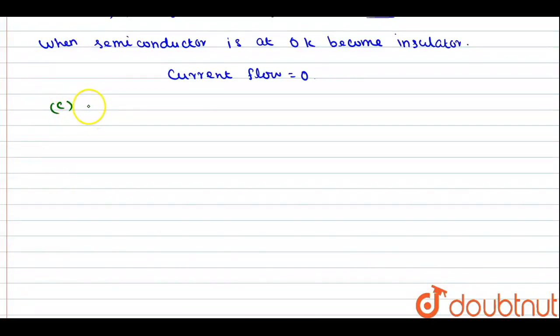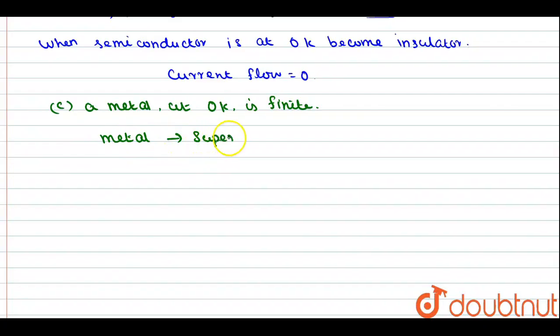So statement C is, a metal at 0 Kelvin is finite. Finite means current is finite. So we know that when a metal is cooled to 0 Kelvin, that metal becomes a superconductor.